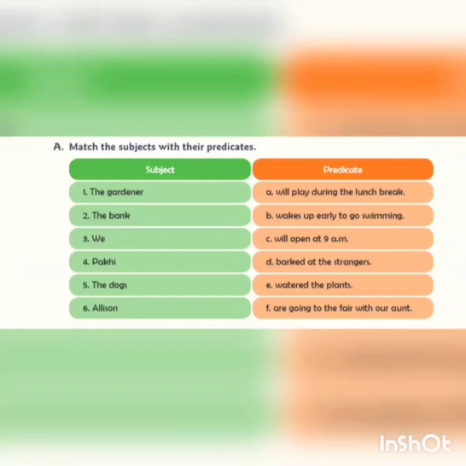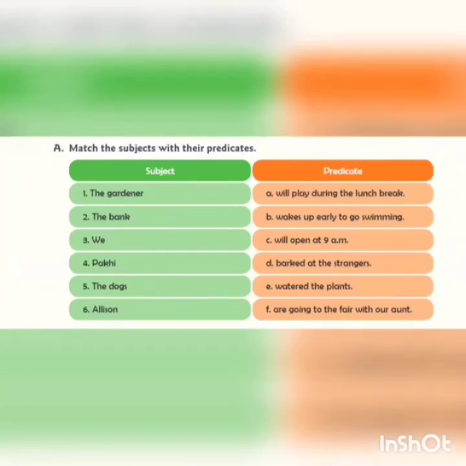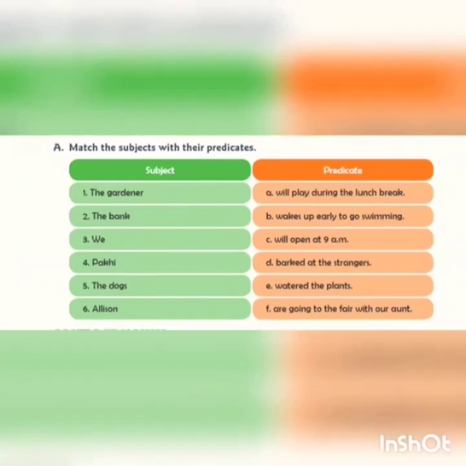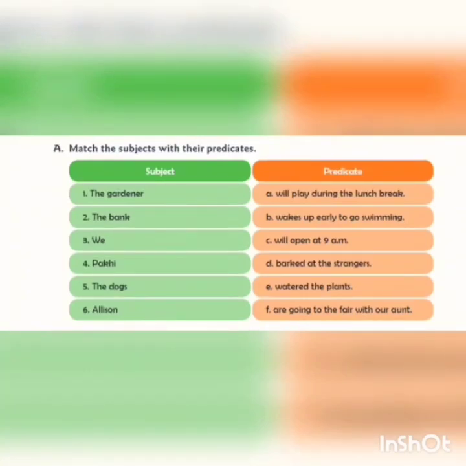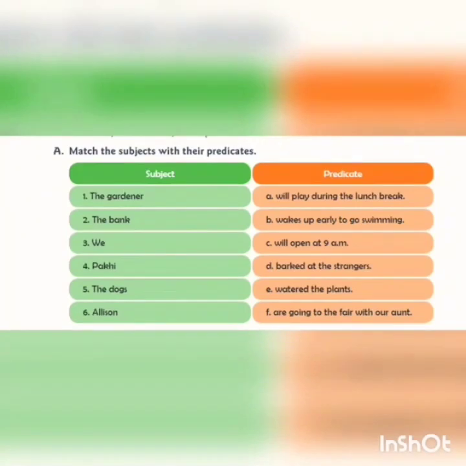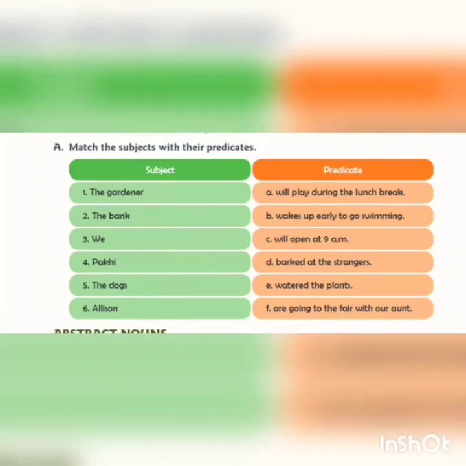Okay, now the next, the dogs. Now what do the dogs do? They normally bark. So we'll match the dogs with bark at the strangers. Now what question will you ask yourself? Who barked at the strangers? The answer will be the dogs. Now the last one, Ellison. Now with Ellison again you can match will and wakes.